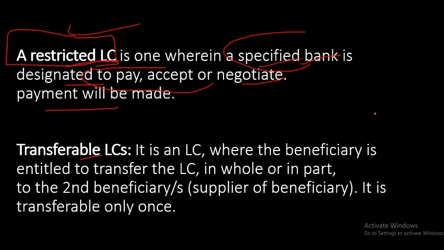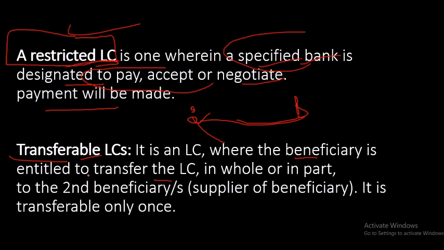Transferable LC. In this LC, the beneficiary is entitled, meaning he has the right, to transfer the LC to a second beneficiary. Like in our example, this beneficiary, or you can say seller or exporter, is manufacturing pens, but raw material is required for the pen. So he is purchasing raw material from another person. Like for 1 lakh pens he needs plastic and all the things. So all raw material he is purchasing from another one. So what he will do, he will transfer his LC to that person, whom we can call the second beneficiary. That is called transferable LC.